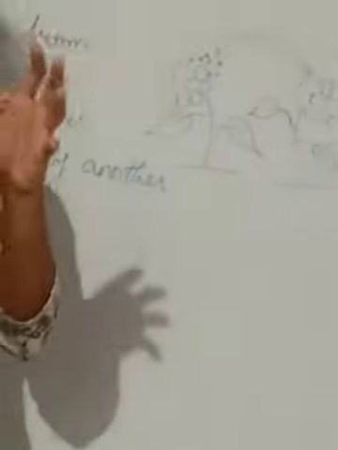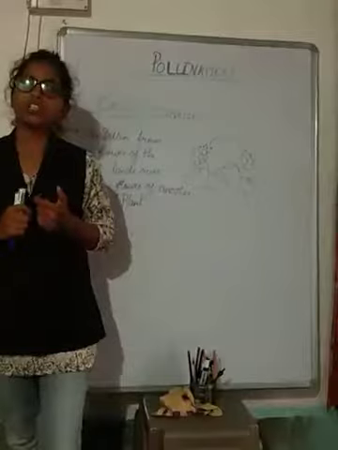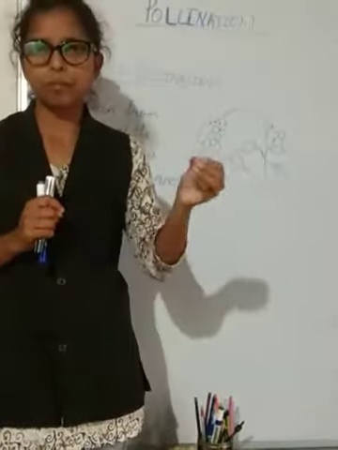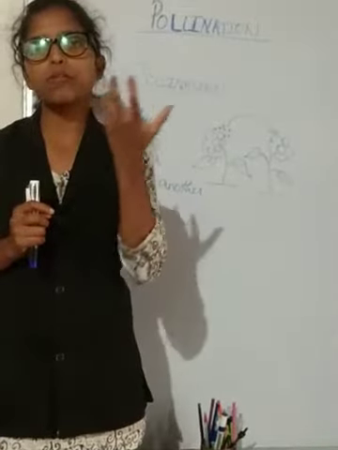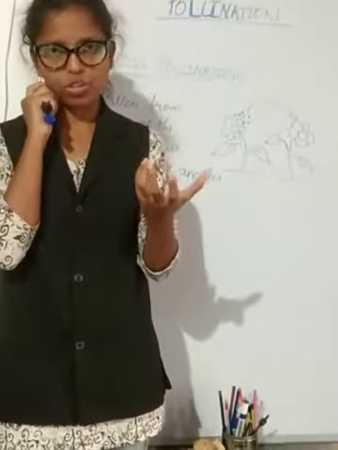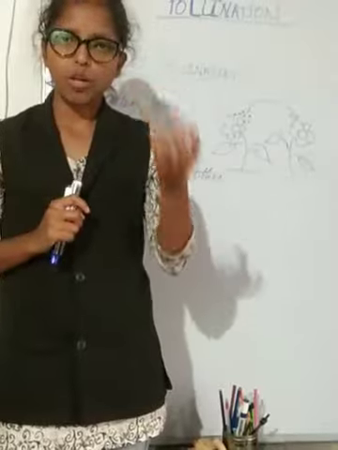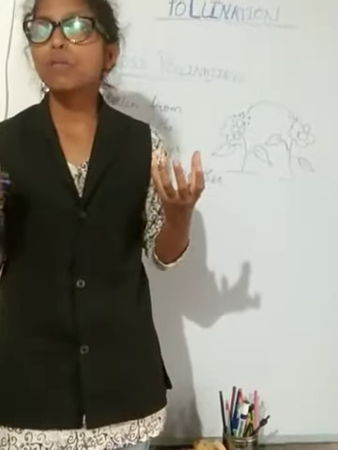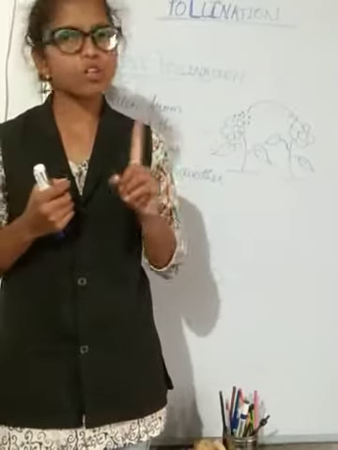But it will be possible only for the same species. Fertilization, syngamy or pollination can only occur if the species is the same. Suppose I am talking about the pollen of rose, and if the pollen from this rose lands over the flower of hibiscus, then pollination is not possible.